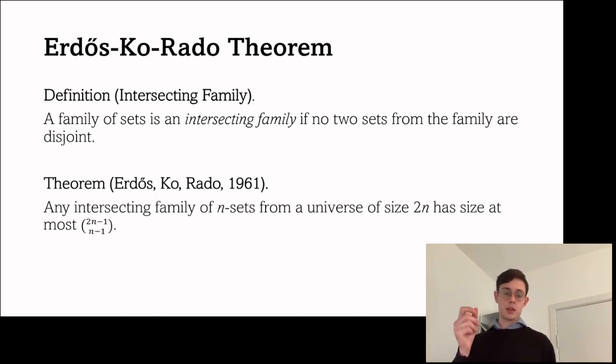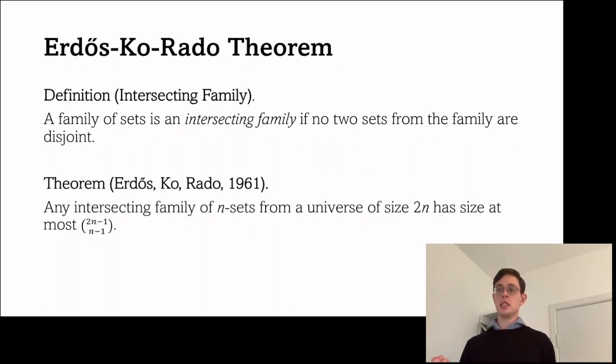Essentially how this bound comes about is, suppose we take these 2n elements and then we fix one of the elements. So let's say we choose the first element, and then we say that all of the sets in the intersecting family have to contain this particular element. And then we consider the remaining 2n minus 1 elements from the universe, and we have to choose n minus 1 of these. There are 2n minus 1 choose n minus 1 ways to do this, and this is how the bound is obtained.